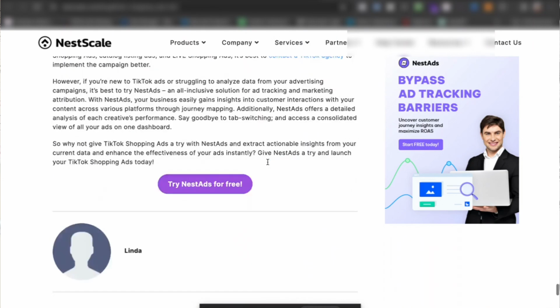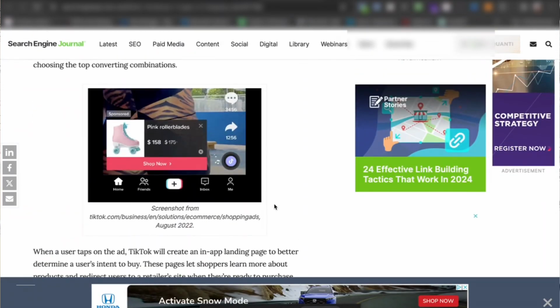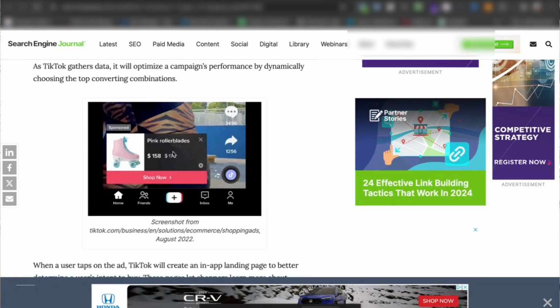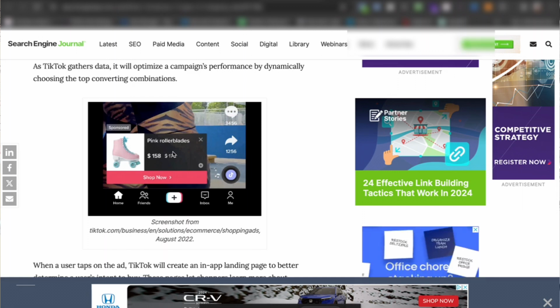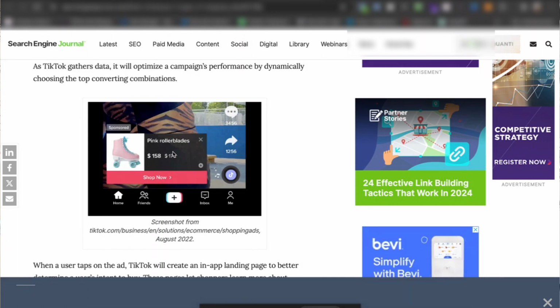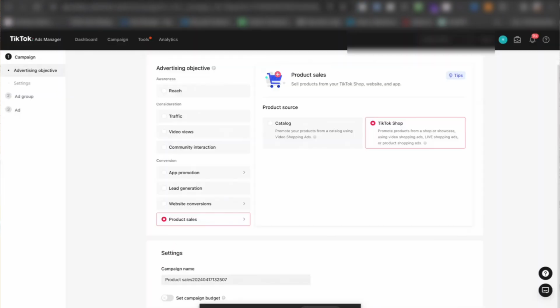And let's see if I have an example over here. Product catalog campaign. So it could look something like this, right? TikTok will rotate through different products from your catalog, right? And individuals can just, you know, it's very dynamic. We don't necessarily know how that happens. This is all TikTok, but it's dynamic. So TikTok will rotate through different products from your product catalog and then display that, right? We do see some success with that, and we'll walk you through some different examples when we get into more specific ad accounts. So those are the different types of campaigns that you will see.